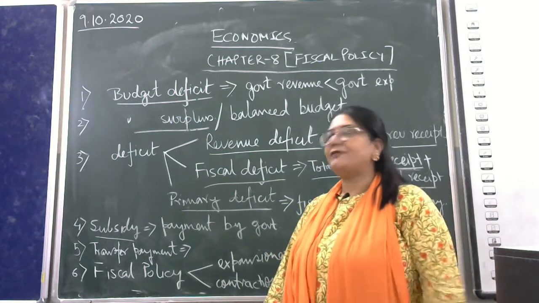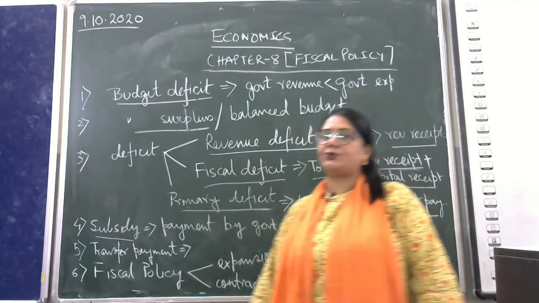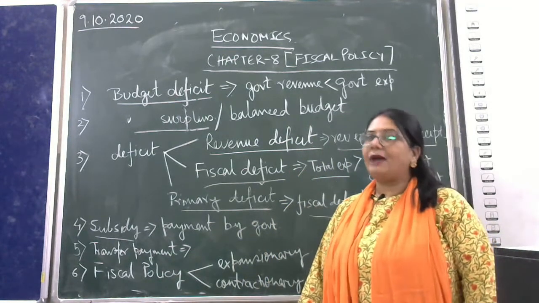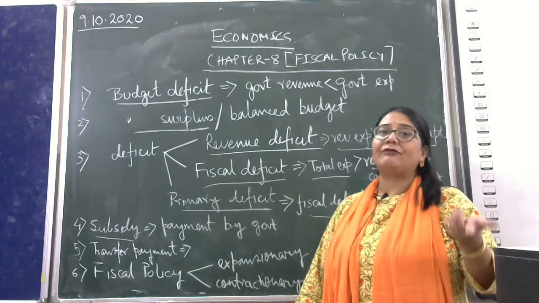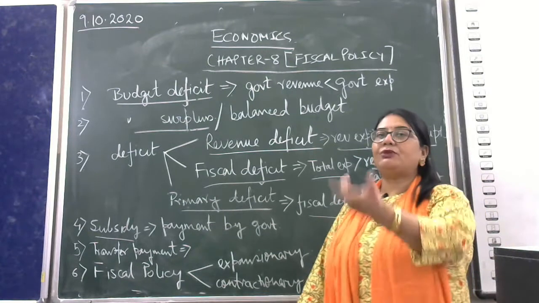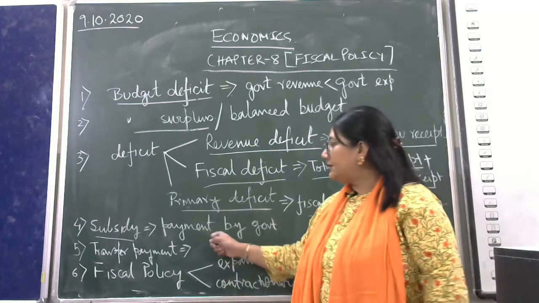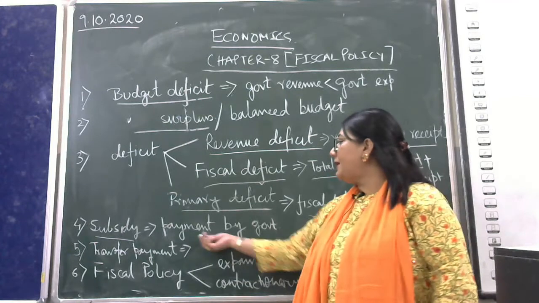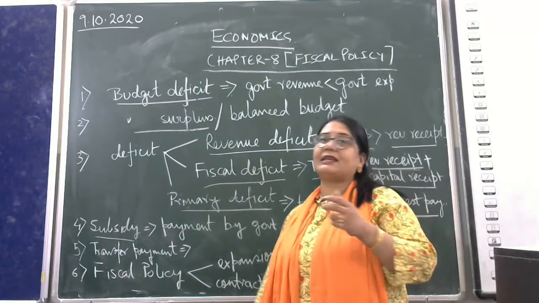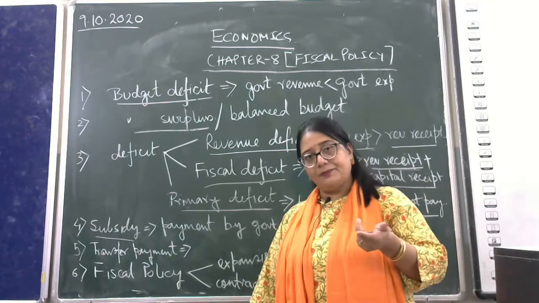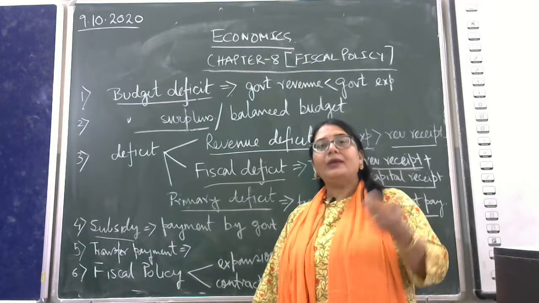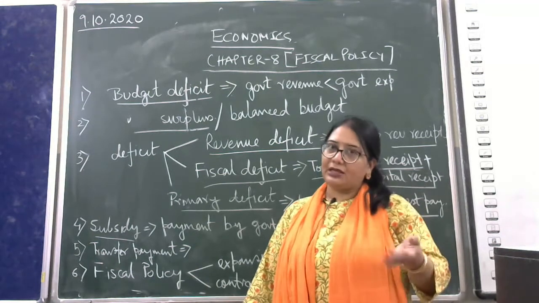We use this common term very much, but many of us don't know the meaning of subsidy. Subsidy is a payment made by the government. It may be to the household, it may be to the farm. That is known as subsidy, payment by the government. Nowadays, we all know that the government is giving subsidy on gas cylinders. So it is a payment done by the government to economic agents. It may be household, it may be farm.